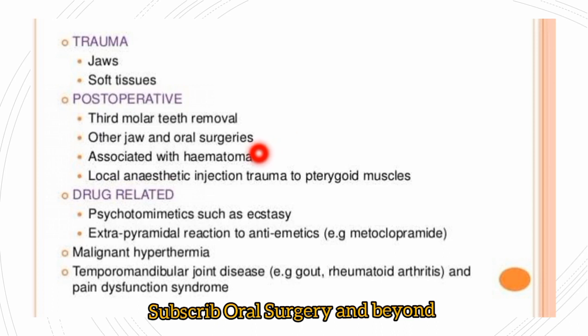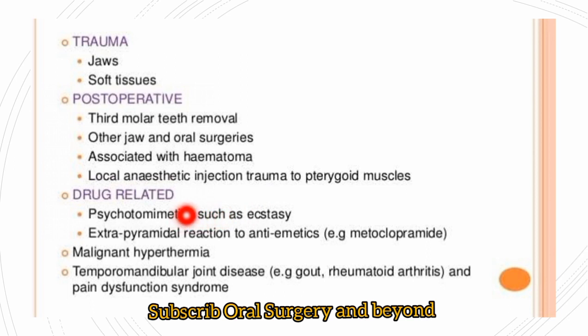Then trauma to the jaw, soft tissue injury or bone fracture at the condylar and subcondylar region also leads to trismus. Post-operatively, after third molar removal, more traumatic surgical extraction of the mandible, and other jaw and oral surgeries like pathology excision, trauma management or plating can cause it. Also some hematoma, edema, or sometimes a needle prick injury during local anesthesia injection.